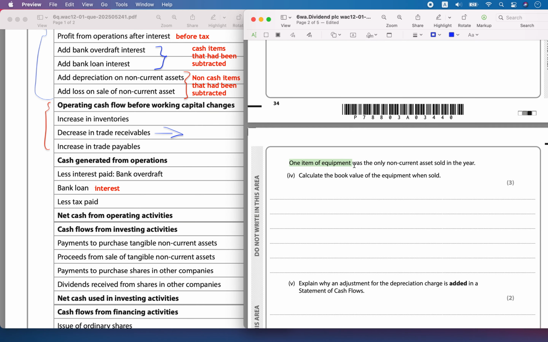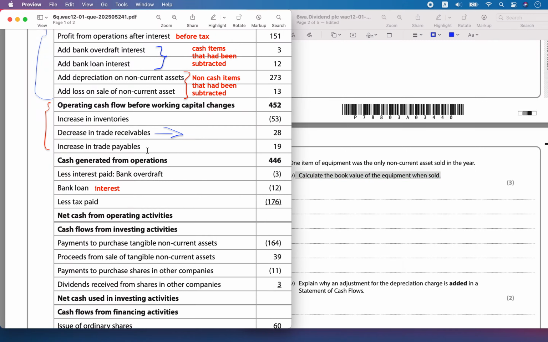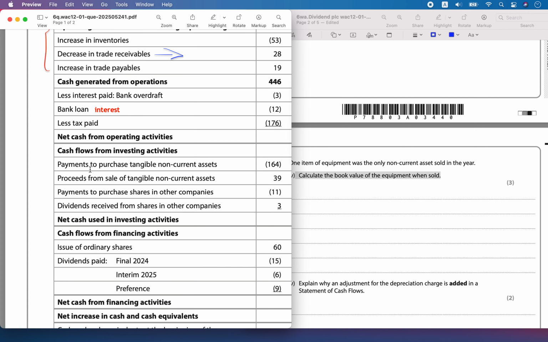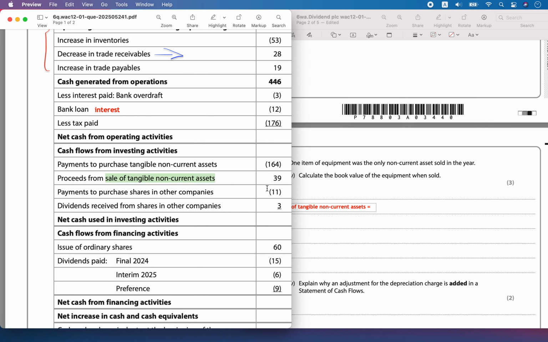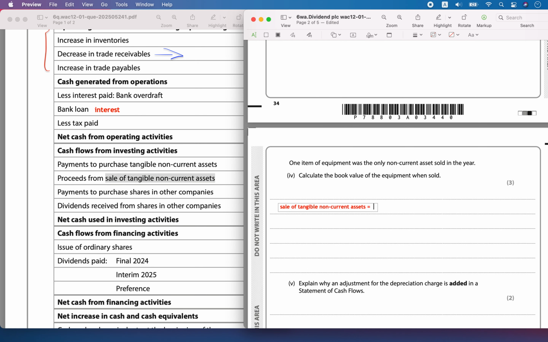One item of equipment was the only non-current asset sold. Calculate the book value of this equipment. Now we can see here that there was a sale of the non-current asset. When they sold, the cash they received was equal to 39,000 pounds.